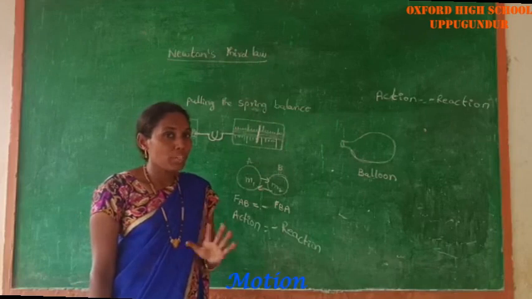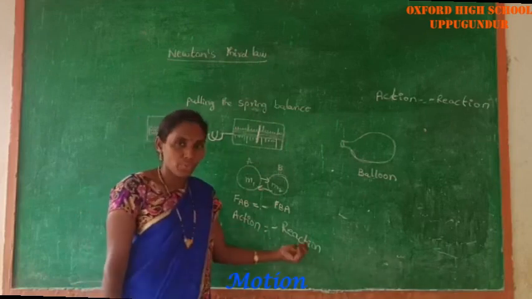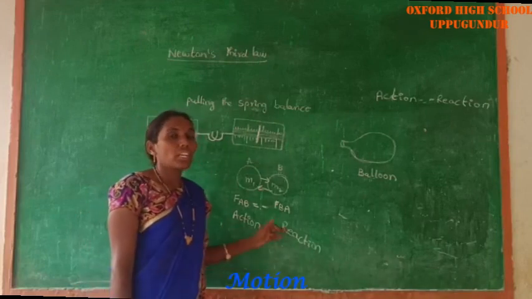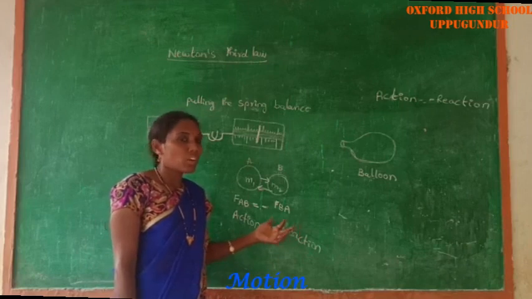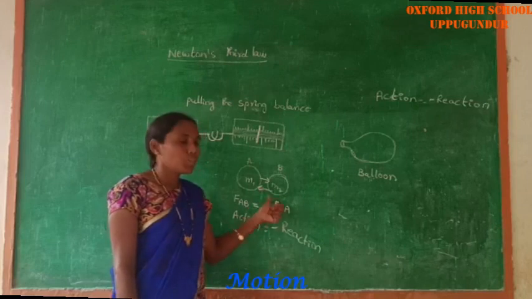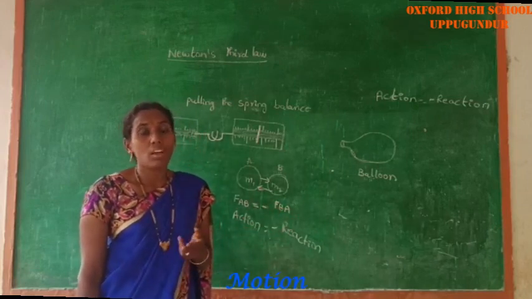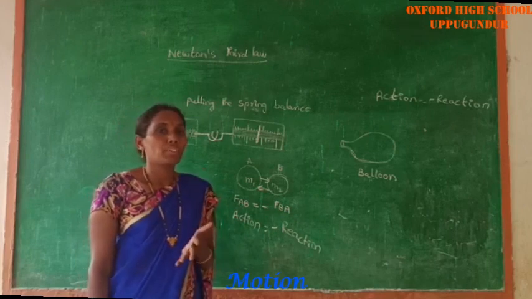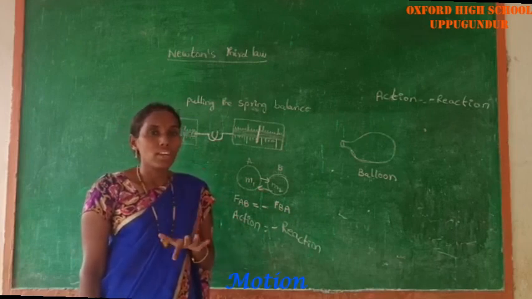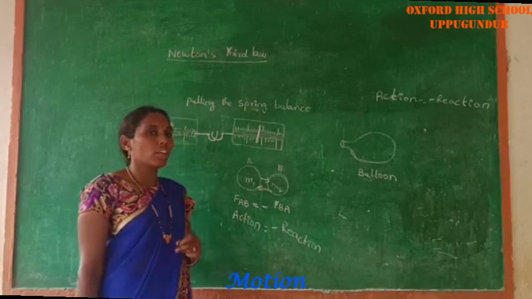These two forces, action force and reaction force, are acting on different objects, not on a single body. Okay? That's why Newton's third law is always applicable to different objects or a system of objects. But Newton's first law and second law are always applicable to a single body.